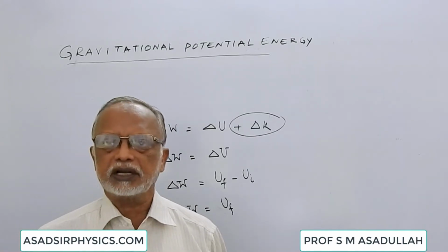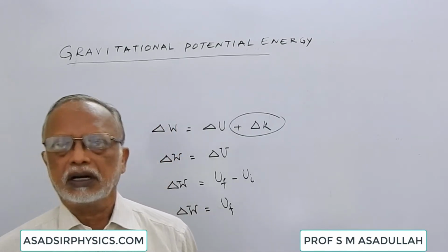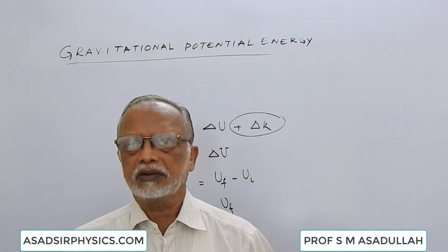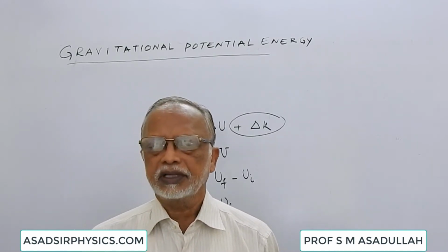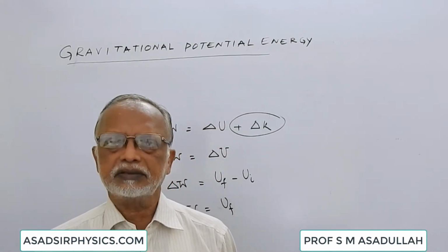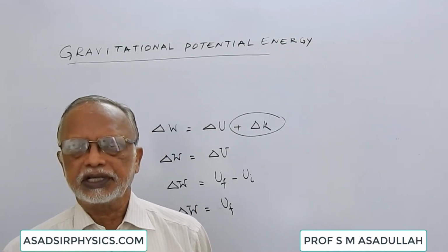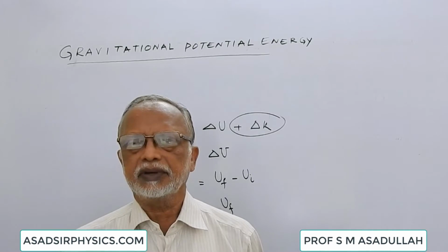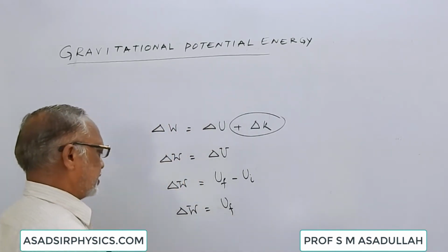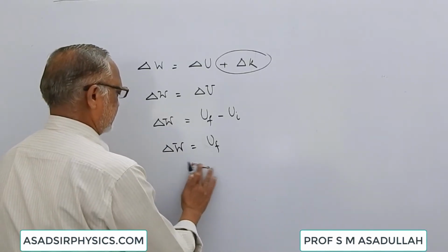As the bodies are brought closer very slowly, or as one body is kept fixed and the other body is moved very slowly and brought up to a distance r, here the work is done by the gravitational force. The change in energy can be taken as minus because the work done is negative. So delta W is equal to minus UF.